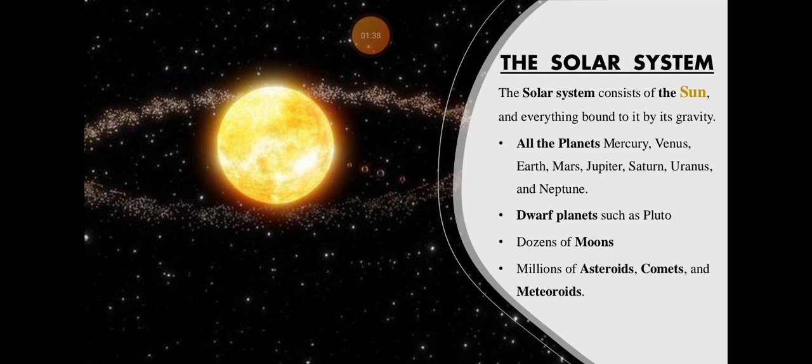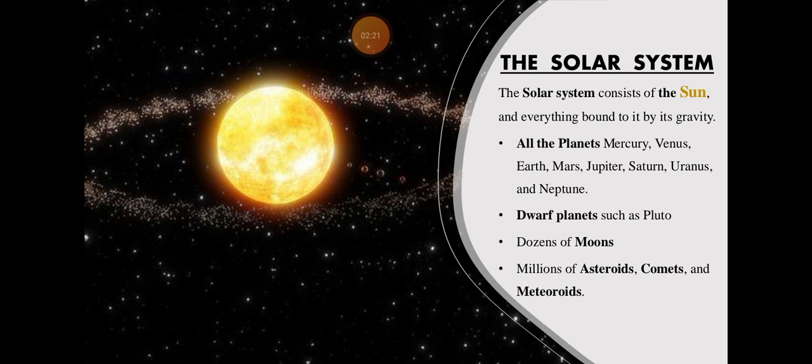Now all the planets, Mercury, Venus, Earth, Mars, Jupiter, Saturn, Uranus and Neptune, these are the planets that are present around us. So the number of planets we're having is 8. And for those who think Pluto is a planet, it's not a planet, it's a dwarf planet. We can't say it's a planet, okay?